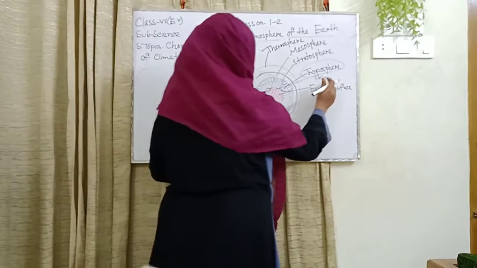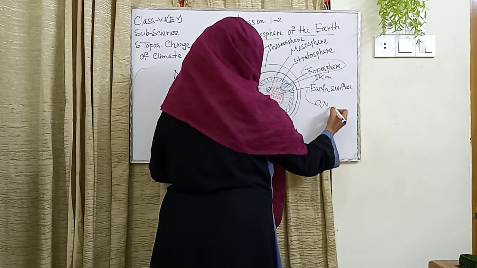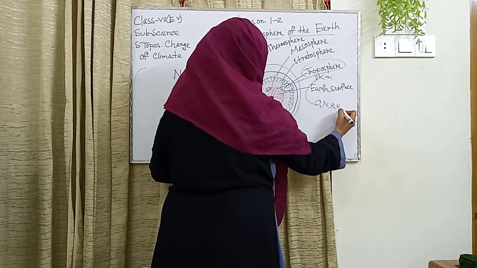Oxygen, nitrogen, carbon dioxide and H2O.